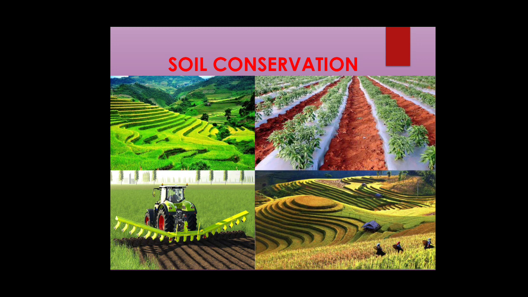Then next comes subsoiling, shown in the lower left image. The subsoiling method will create heaps of soil in the cultivable land, and in these heaps the crops will be planted. Then the lower right image shows terrace cultivation or tabletop cultivation. Here the entire hilly region is divided into steps of different elevations, and this kind of farming will stop soil erosion to a considerable amount.